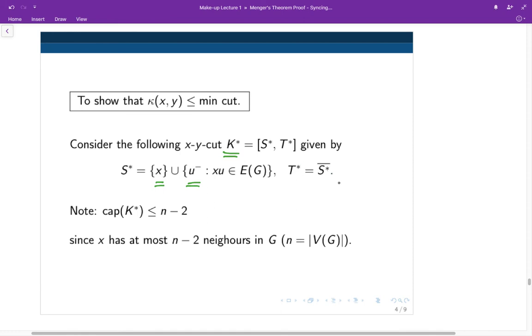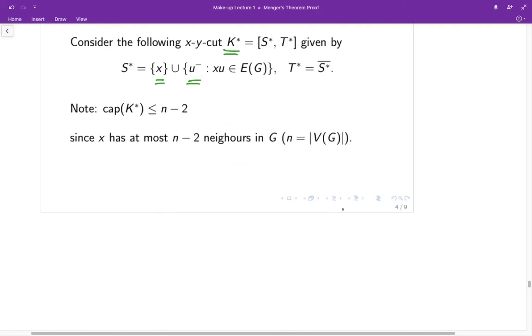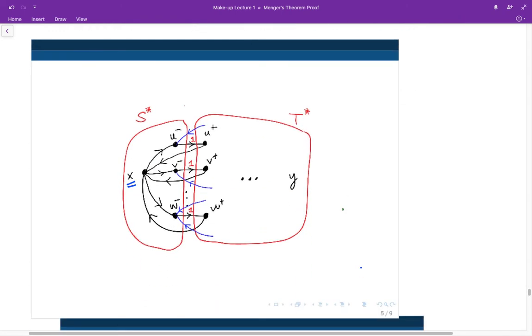Now I want to show you that this is a cut whose capacity is less than n. Here's how we can visualize the cut. We have the source x, and then we have all the vertices which are the endpoints of the arcs directed from x. And all the other vertices are inside this T star, including the sink.